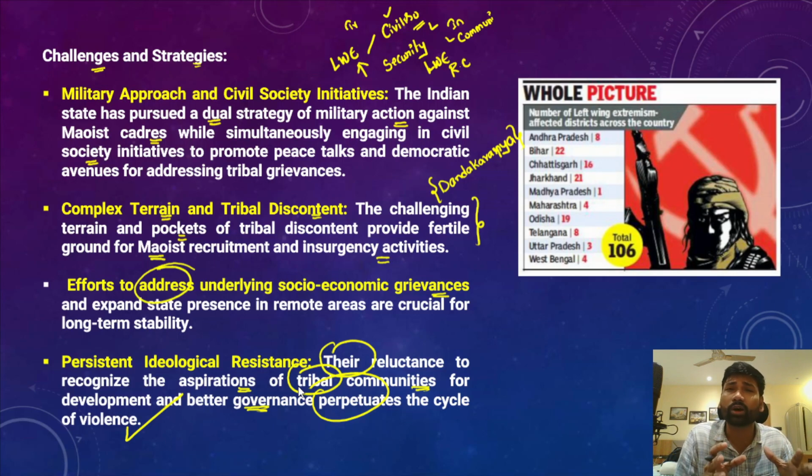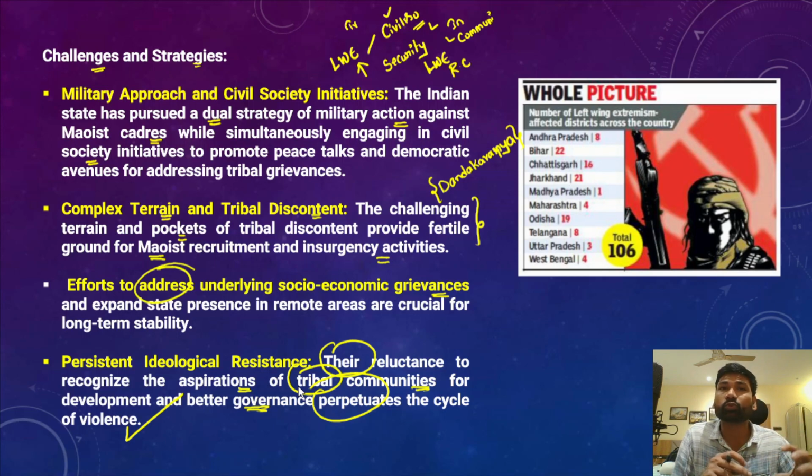However, we must undertake certain measures to deal with the left-wing extremism. So when we talk about those measures, as I've already told you, there are certain governments which have started rehabilitation programs for the surrendered Maoists. So such programs must be launched. And secondly, we must improve the infrastructure in those tribal belts, and we must address the grievances of the tribals so that it reduces their support to the Maoist cadres.